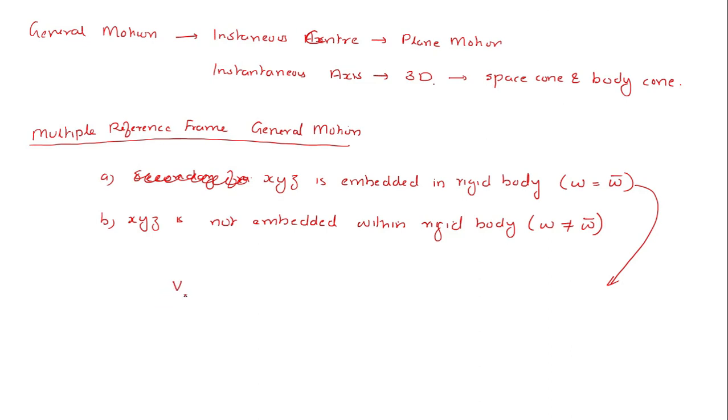The velocity with respect to the fixed reference frame capital XYZ we studied is equal to R dot plus omega cross rho vector, and the acceleration with respect to the fixed frame is equal to R double dot plus alpha cross rho plus omega vector cross omega vector cross rho vector.